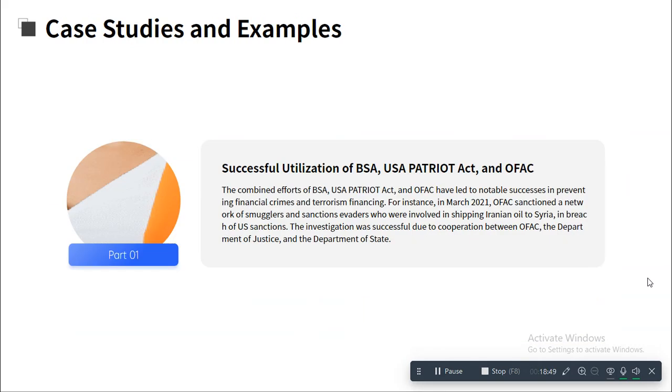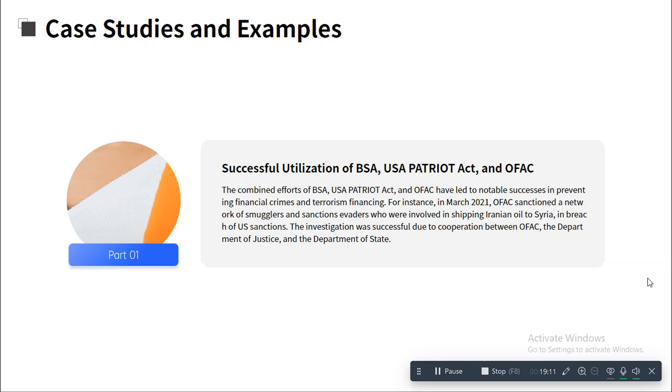Now let's see how BSA, Patriot Act, and OFAC basically helped in catching money laundering or terror financing. The combined efforts of BSA, Patriot Act, and OFAC have led to notable success in prevention of financial crimes. This is one instance.